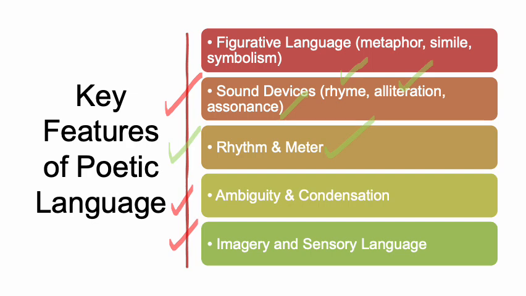Writers also have the style of creating images, which is called imagery, and this is done most of the time with the help of the sensory nerves, or one can say sensory type of language. That means language which appeals to our five senses. If such a thing is done, one can easily claim that sensory language is being used. So the characteristic features of the poetic language are figurative use, sound devices, rhythm and meter, ambiguity and condensation, imagery and sensory language. If these things are happening in any piece of literature, the language being used there can safely be termed the language of poetry.